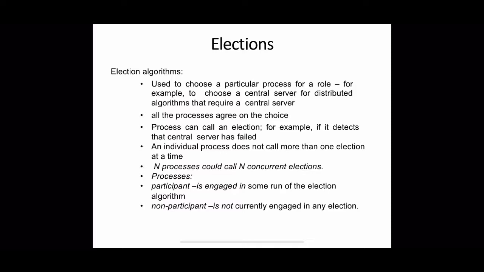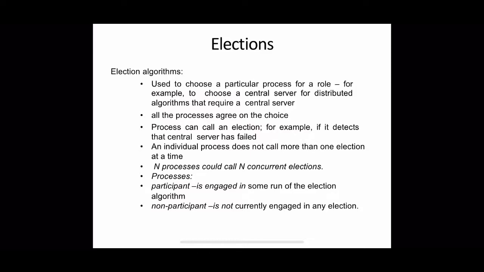Any algorithm for choosing a unique process to play a particular role is called an election algorithm. Just for example, we have learned the central server algorithm for mutual exclusion, right? In that, the server is to be chosen from among the set of n processes. For that, we can use an election algorithm. So it is essential that all the processes in the set should agree on the choice.